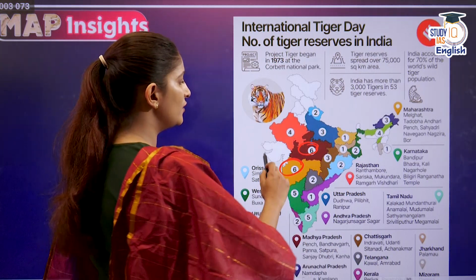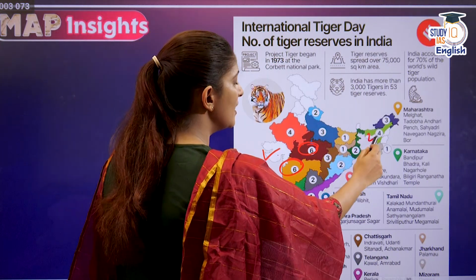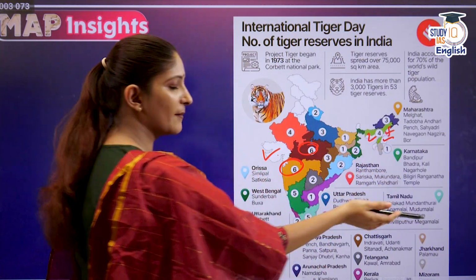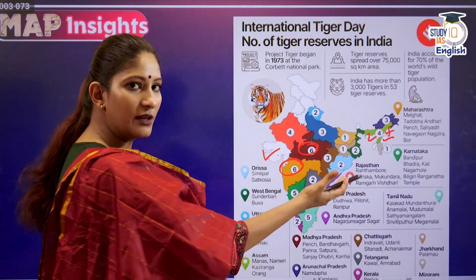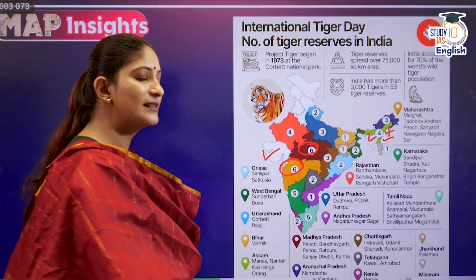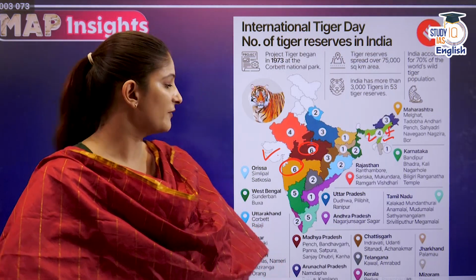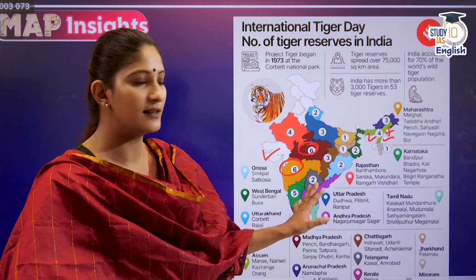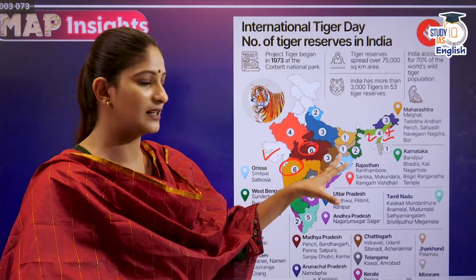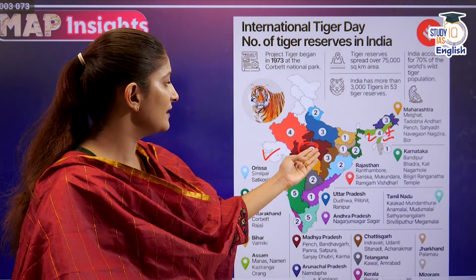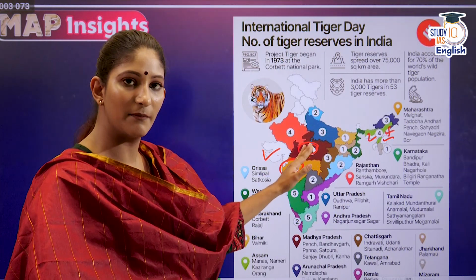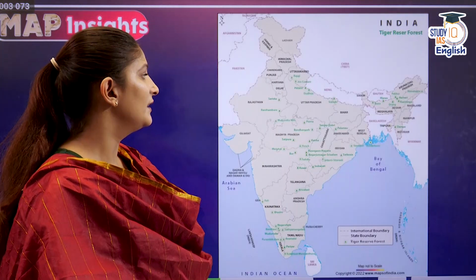As you can see, not only Gujarat and Meghalaya, but also several other states such as Manipur, Nagaland and Tripura, and also Punjab and Haryana, are states that as of yet do not have any tiger reserve. Others are also there. When I provide you the map, just see it through that. As you can see, 6 plus 6, both are now at par, Madhya Pradesh and Maharashtra, when it comes to tiger reserves.